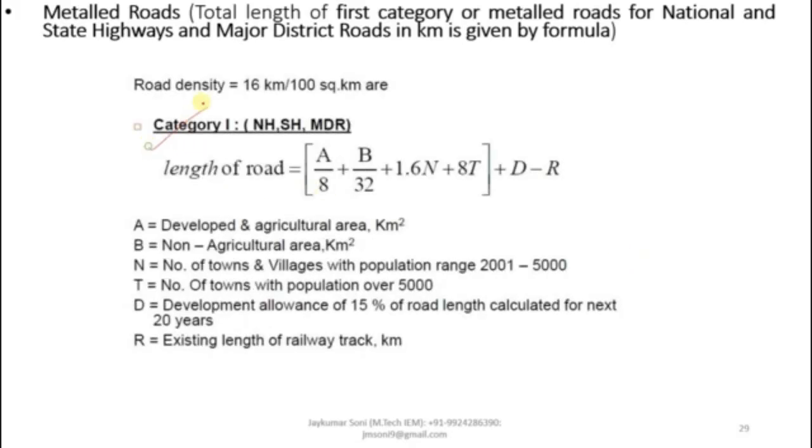Category 1, or metal road length of road, the equation is A/8 + B/32 + 1.67N + 80T... A is agricultural area, B is non-agricultural area. N is those towns having population between 2001 to 5000. T is those towns having population more than 5,000. D is the 15% of total, and R is the existing railway track length.